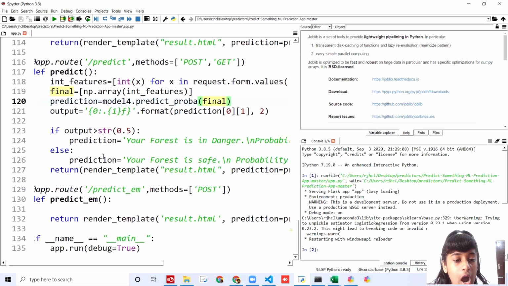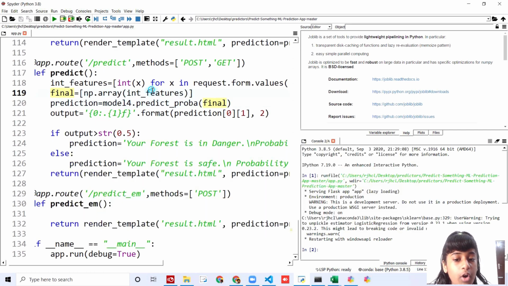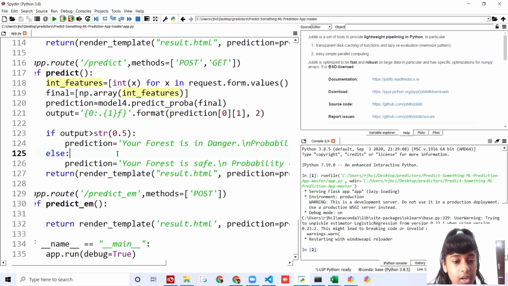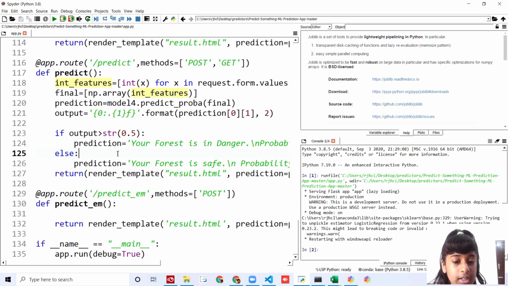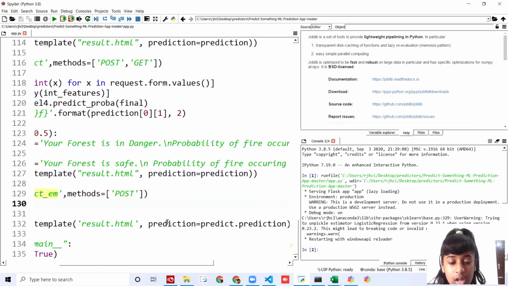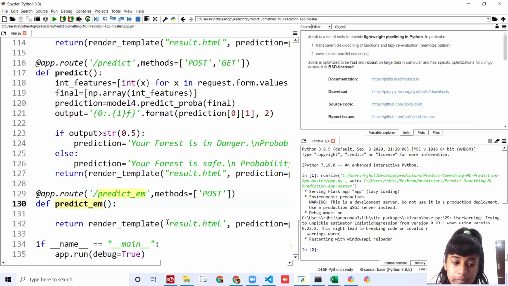And then I'm going to say if output is going to be string of 0.5, then I'm going to say your forest is in danger, and I'm going to print the probability of it in danger. Else if it's going to be less than 0.5, then I'm going to say your forest is safe, and I'm going to print the probability it's safe. And I'm going to print it in result.html, and then I've set it to predict. I've set the app route to predict, and I've created a function. I'm going to return this template that's going to be of result.html.